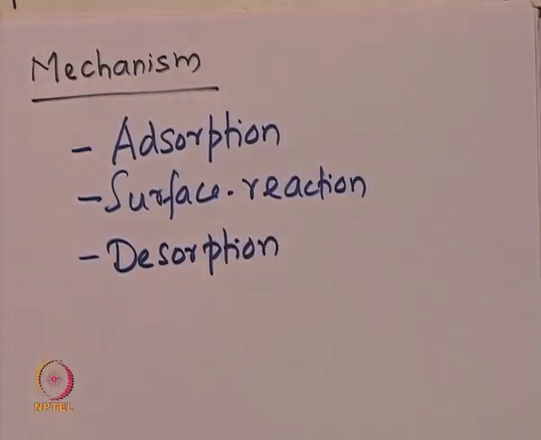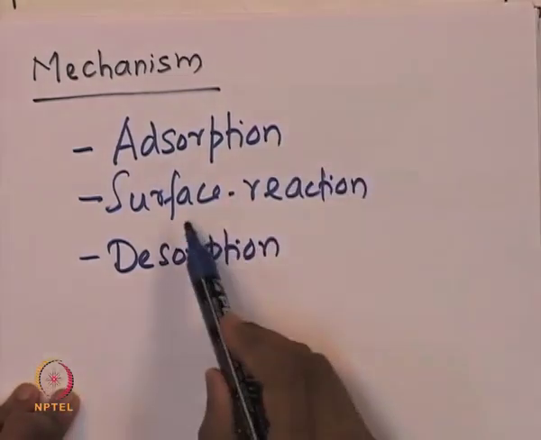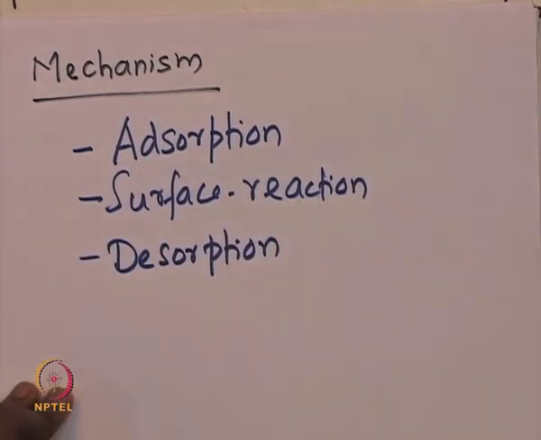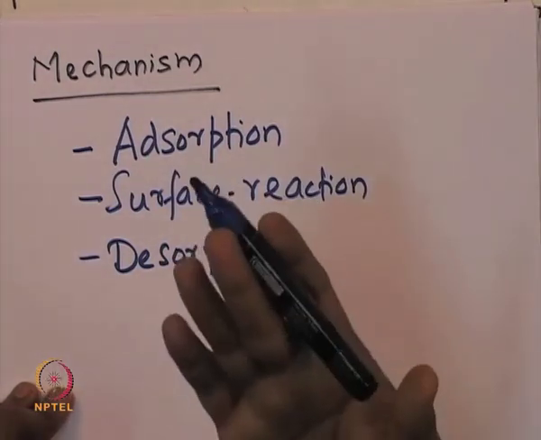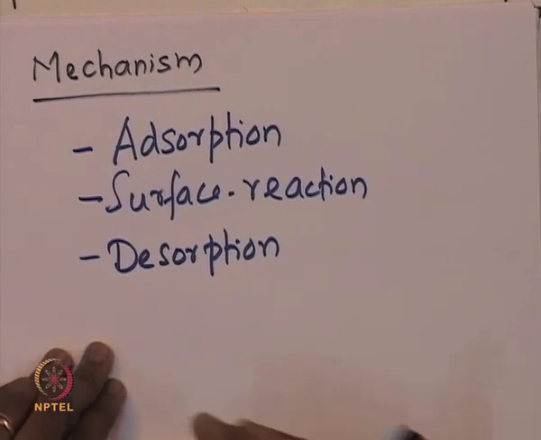In addition to this, there may be gas phase reactions. So, it is the adsorption of reactants onto a substrate surface, followed by a surface reaction, and then followed by desorption depending upon the nature of the reaction. In some cases there may not be a desorption, and in some cases there may be a desorption step. It is very similar to the heterogeneous catalysis processes that we have learned so far, and so we will use those principles in order to model this epitaxial film growth process.